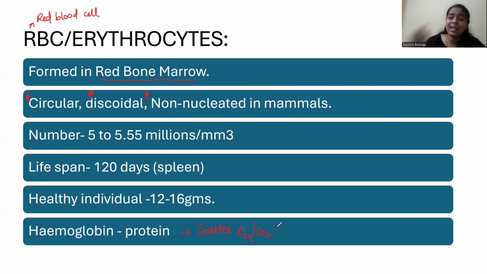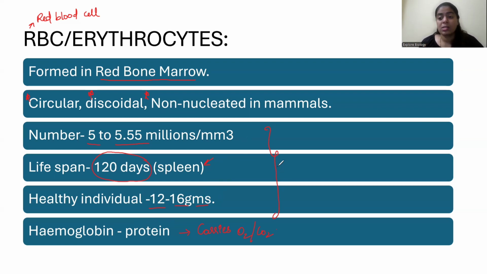So a healthy individual should have 5 to 5.5 million RBCs. And what is the lifespan? It is 120 days. After that, it gets disintegrated in the spleen, right? And a healthy person should have a hemoglobin of 12 to 16 grams, right? So these are some points which you have to remember for the multiple choice part.